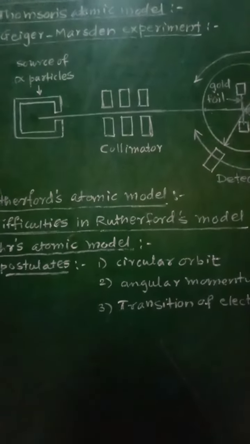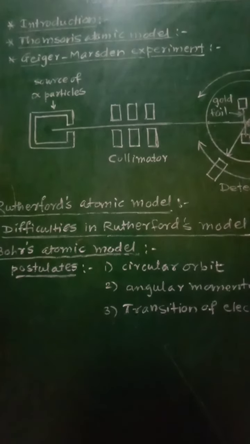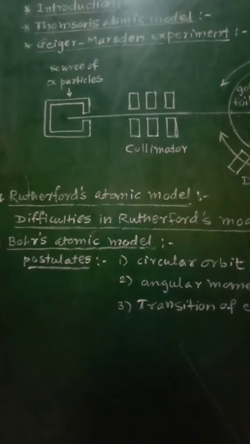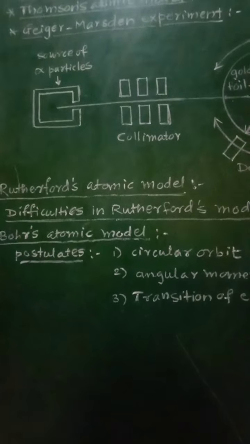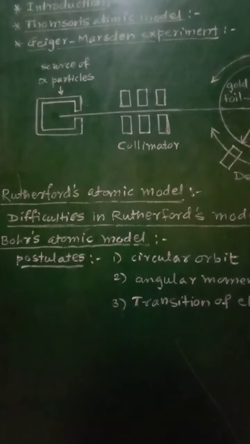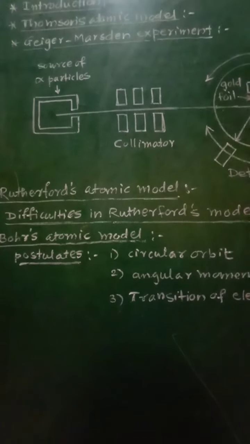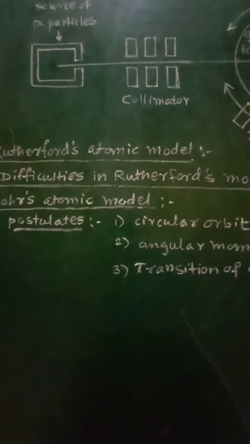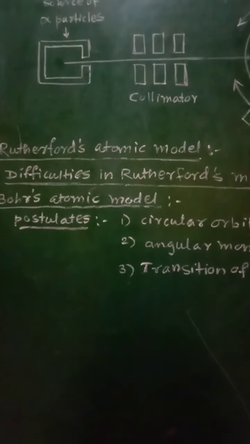According to Maxwell's equations, an accelerated charge always emits electromagnetic radiation. So when any charged particle is accelerated, when there is a change in its velocity, it emits electromagnetic radiation. An electron in Rutherford's model moves uniformly along a circular orbit around the nucleus. So according to Rutherford's atomic model, that electron will revolve in a circular orbit around the nucleus.